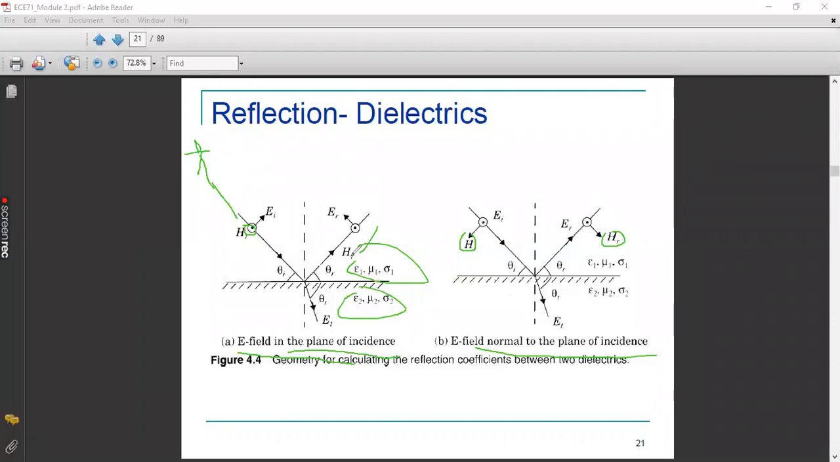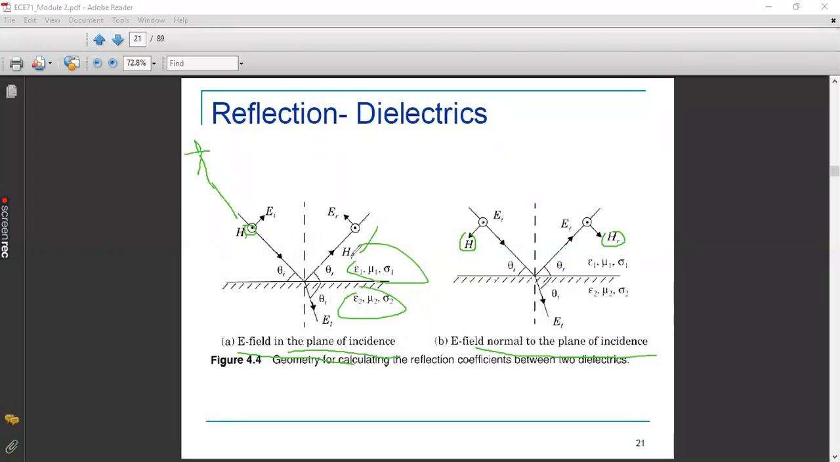Okay. And please keep it in mind, our objective is to find the reflection coefficient with respect to these two cases. Both the parallel electric field case as well as the perpendicular electric field case, for both cases we are going to find the reflection coefficient. And what do you mean by reflection coefficient?